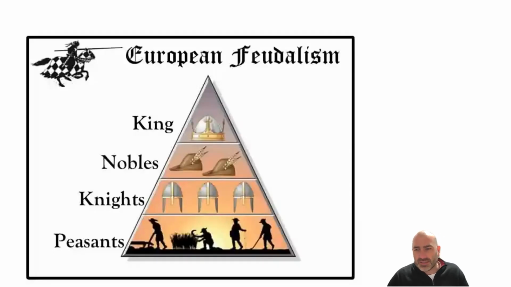So feudalism works in a hierarchy style based on land ownership. So whoever owns the land, so in this case, the king owns everything. And then the king allows people to rent it from him. They were the nobles. Sometimes he would give it to them. Sometimes they would rent it from him.